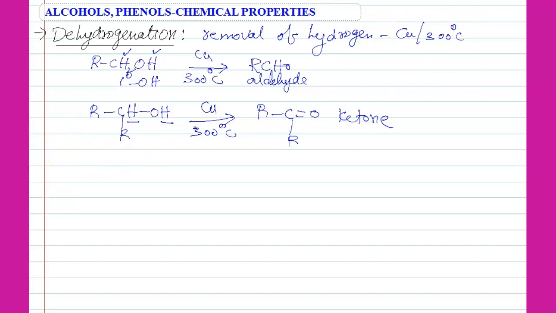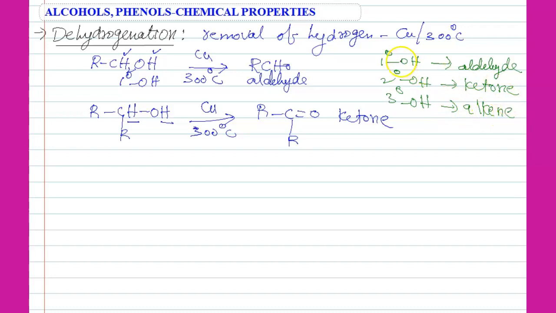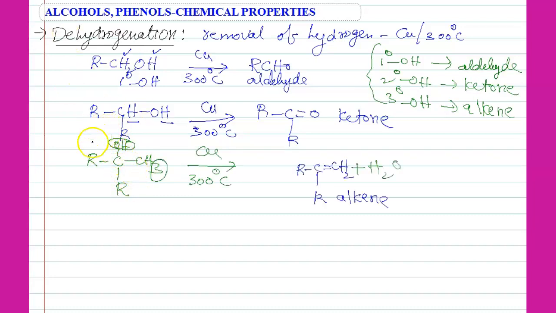So here the main thing is, primary alcohols give aldehydes. Secondary alcohols give ketones. What about tertiary alcohols? Tertiary alcohols give alkenes. So this is special. So I will write here. See here, students, in case of tertiary alcohols, HOH will be removed.